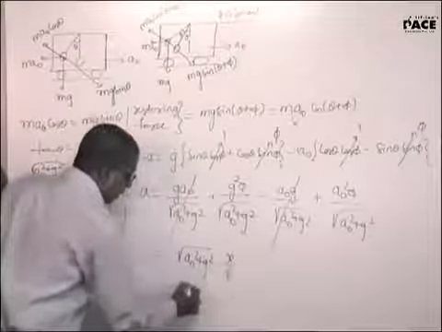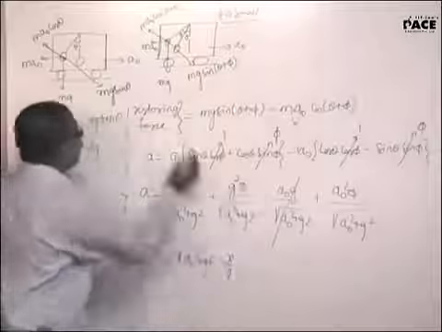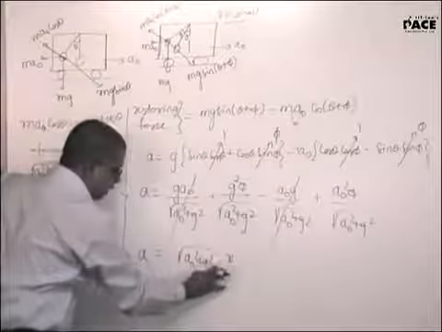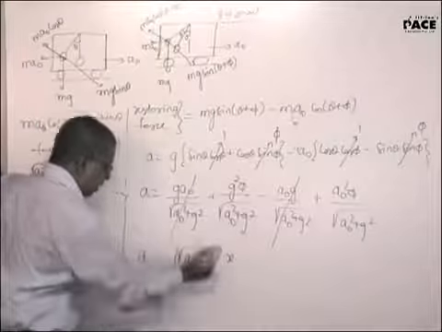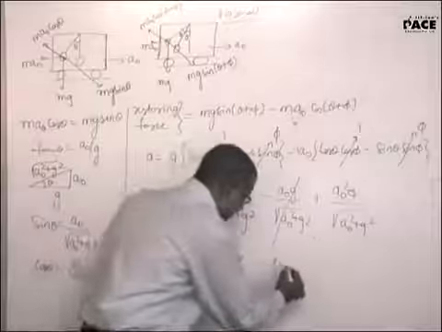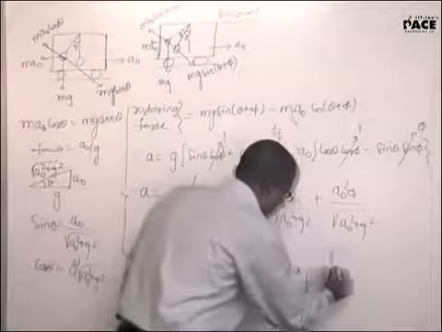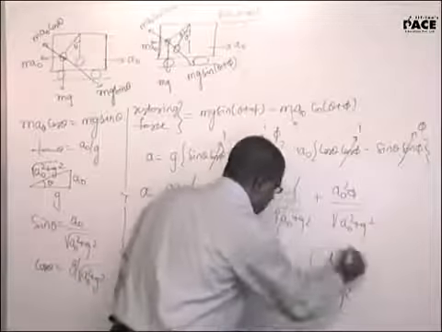Phi I substituted as x by L. Now this L I will bring to the denominator. Put a negative sign because a and x are not in the same direction. That means the time period of the oscillation is 2 pi root of L by root of a0 square plus g square.